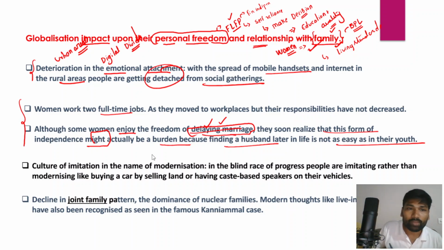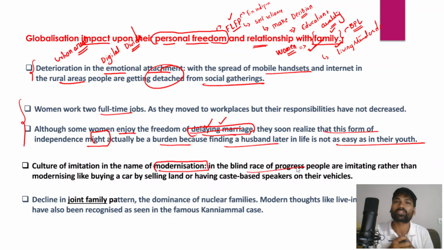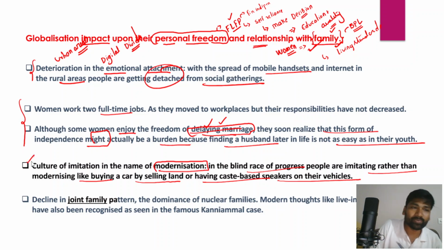A culture of imitation in the name of modernization is prevalent because of globalization and westernization, and in fact there has been a blind race of progress in the age of globalization, where people have started imitating rather than modernizing, like buying a car by selling land, or having caste-based speakers on their vehicle. So all these are some of the characteristics of globalization, increasing personal freedoms and changing relationships with families.